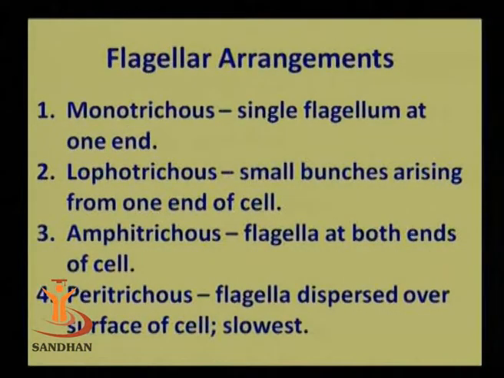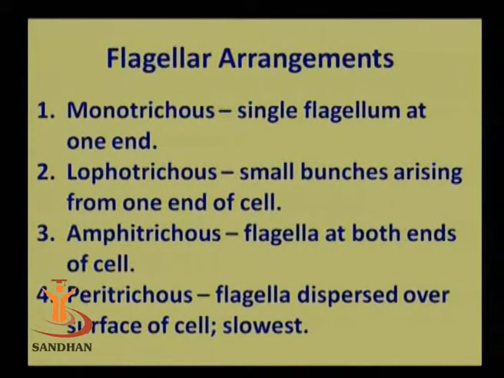As I told you, flagella are present on the outer surface of the bacterial cell, and they are found in a variety of different arrangements. So let's have a look at the different types of arrangements. The first arrangement is termed monotrichous. It means that there is a single flagellum present on one side of the bacterial cell. The second arrangement is known as lophotrichous.